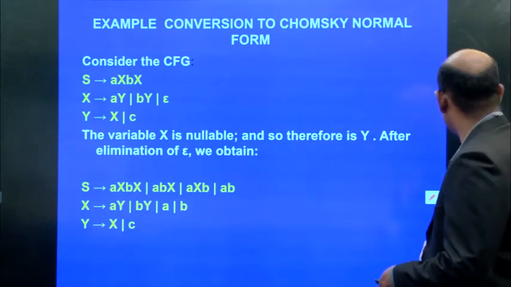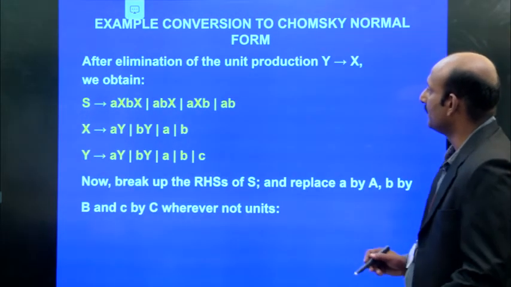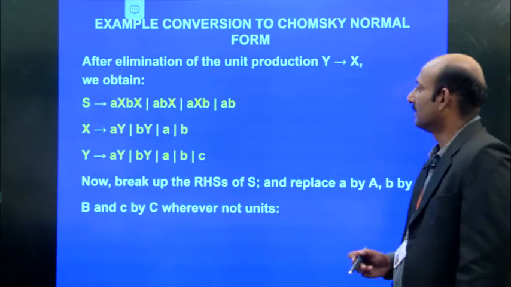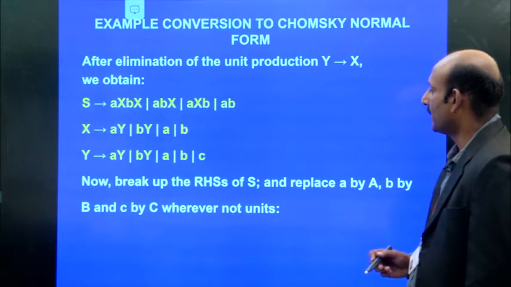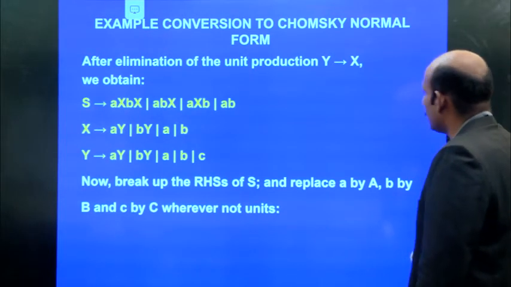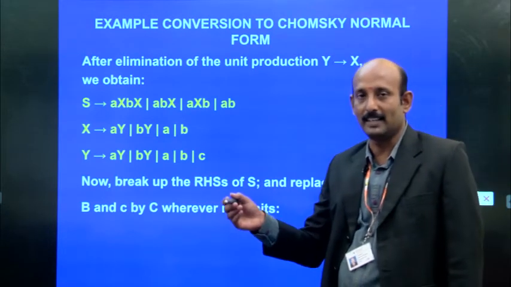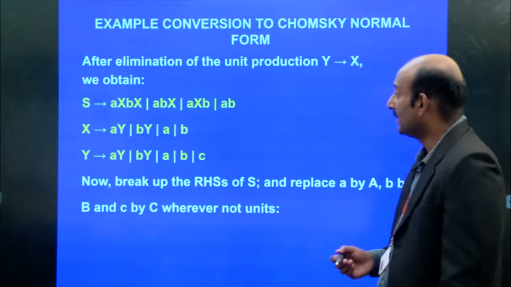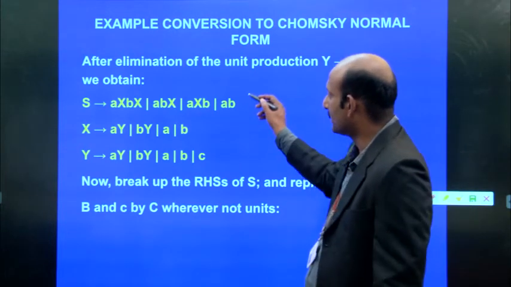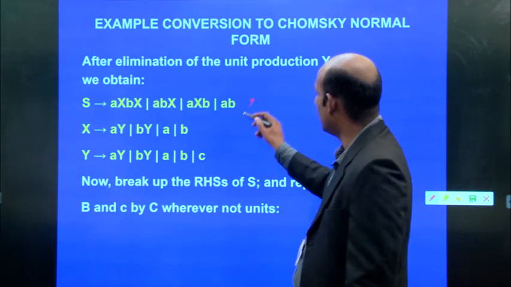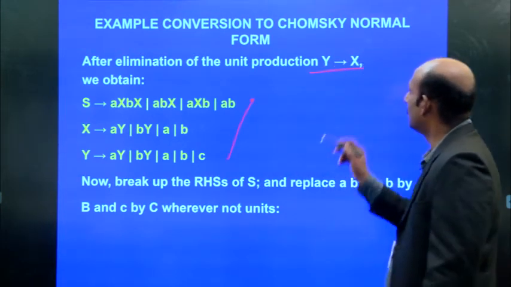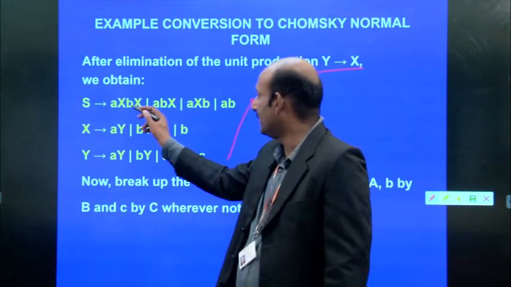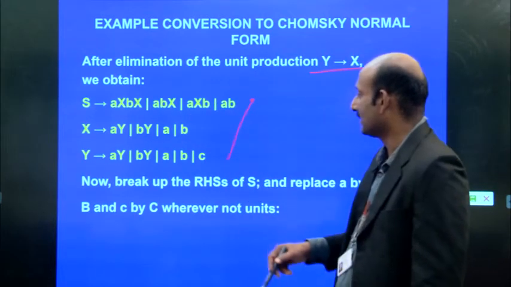This is one of the steps. In continuation, after eliminating, we go for finding the unit productions. Unit productions mean A implies B, B implies C, so we can write A implies C. That is the unit production. But here we get the productions in this form. After eliminating this, we may go for Y implies X. Then we get Y: AX, BX, ABX. This we already get like that.